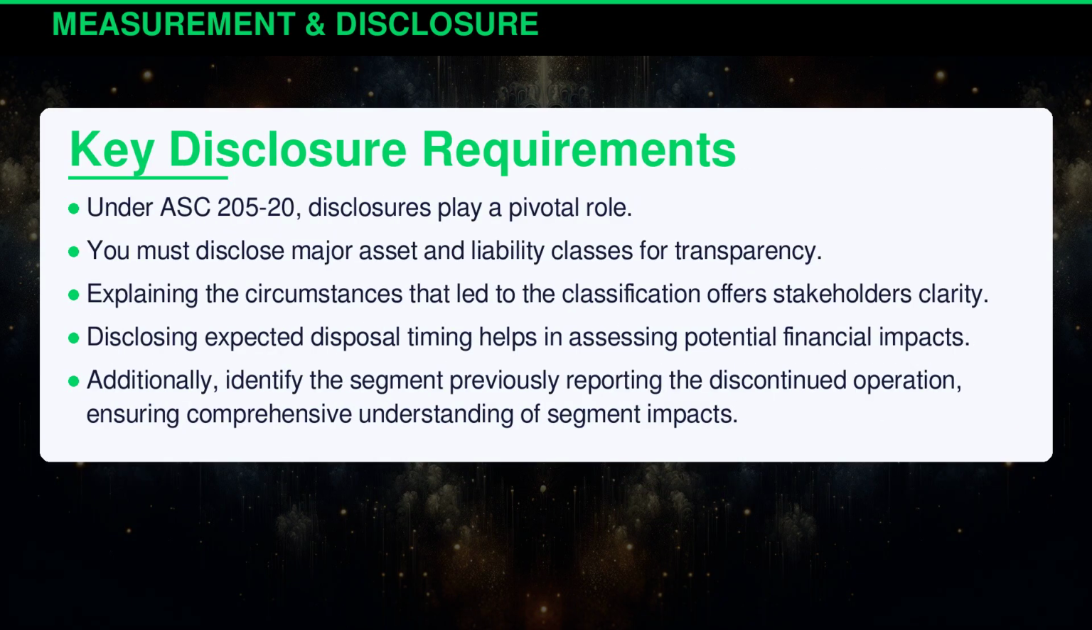Under ASC 205-20, disclosures play a pivotal role. You must disclose major asset and liability classes for transparency. Explaining the circumstances that led to the classification offers stakeholders clarity. Disclosing expected disposal timing helps in assessing potential financial impacts. Additionally, identify the segment previously reporting the discontinued operation, ensuring comprehensive understanding of segment impacts.